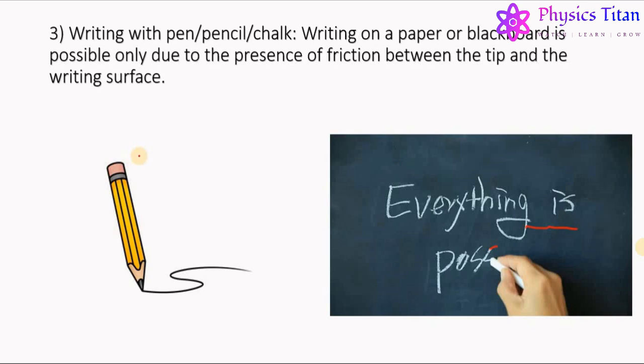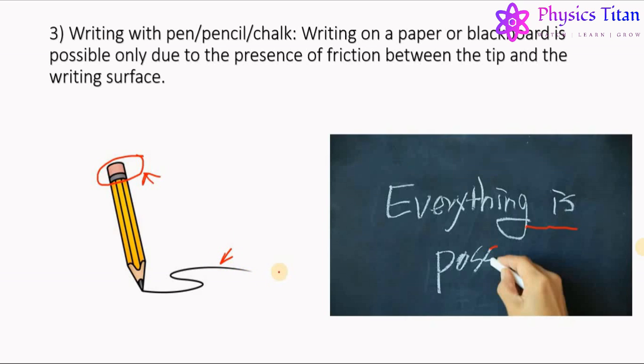Friction is also the only reason behind the working of an eraser. Without friction, we could not erase anything written on paper with a pencil. Due to friction, the eraser is able to take out the particles of pencil stuck on the paper, allowing the erasing process.